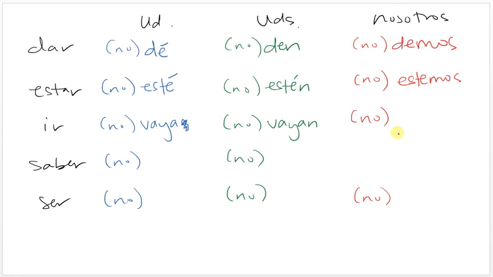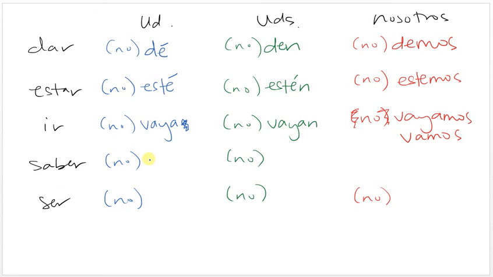For nosotros, it is a little bit different. So the negative command is going to be like this. No vayamos, right? So vaya, vayan, vayamos. The positive command is actually just vamos, like let's go. So if you ever watch Dora the Explorer and she says, come on, vámonos, that's part of vamos, let's go. So this is the only one that's different in the positive and negative. Otherwise, they're always going to be the same, positive and negative.